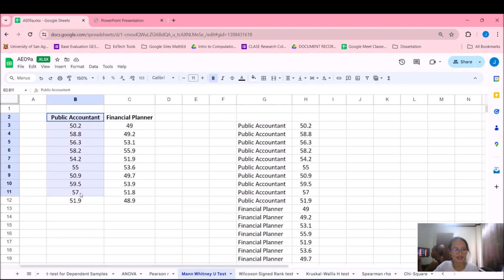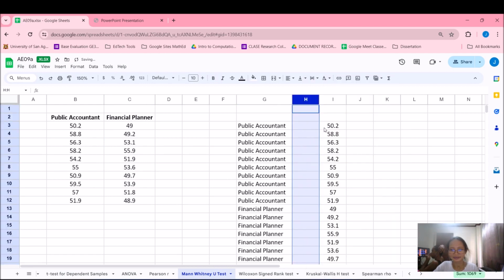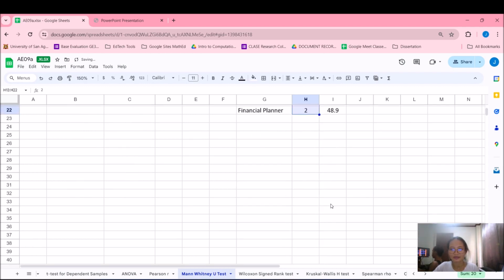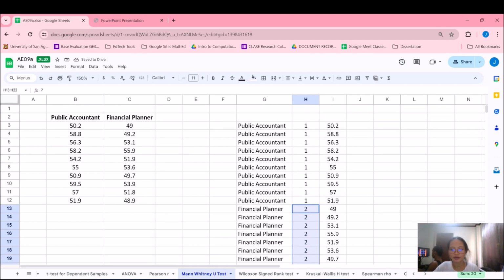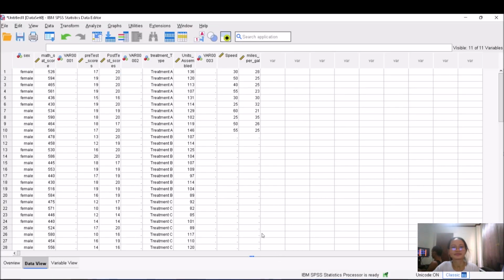This is your public accountants and this is your financial planners. And so we'll add another column here, and I'll label this one as 1 for your public accountant and 2 for your financial planners. Okay? Then you go to your SPSS.